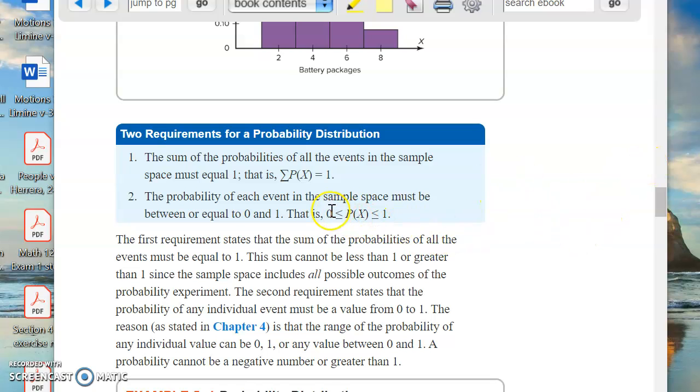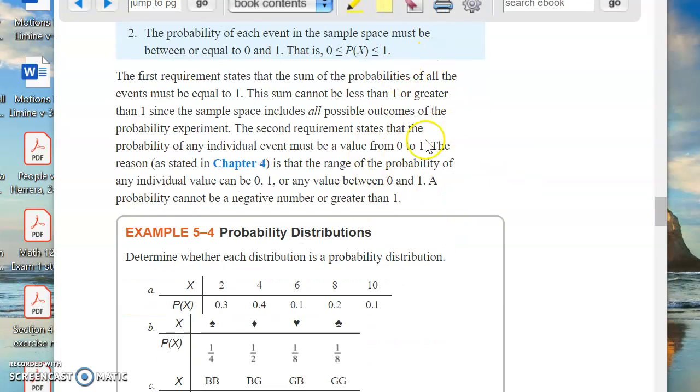It's an interval, including 0 and including 1. So the probability has to be somewhere between 0 and 1, including the possibility of 0 and including the possibility of 1. So there's an equal sign there. The probability is greater than or equal to 0, and it's less than or equal to 1.